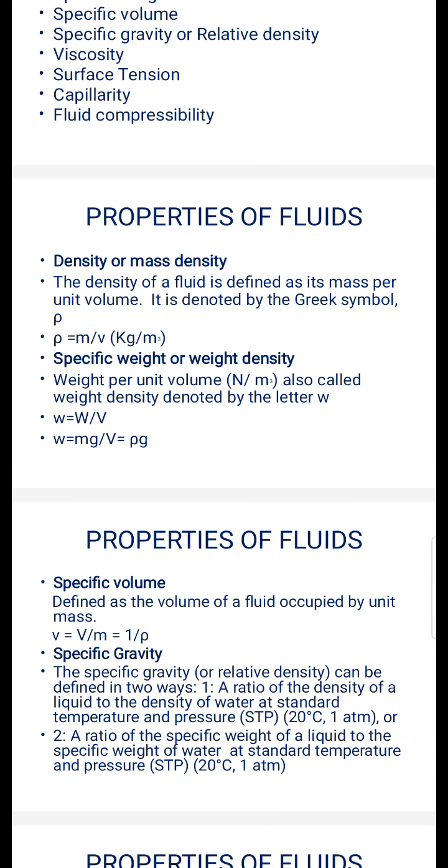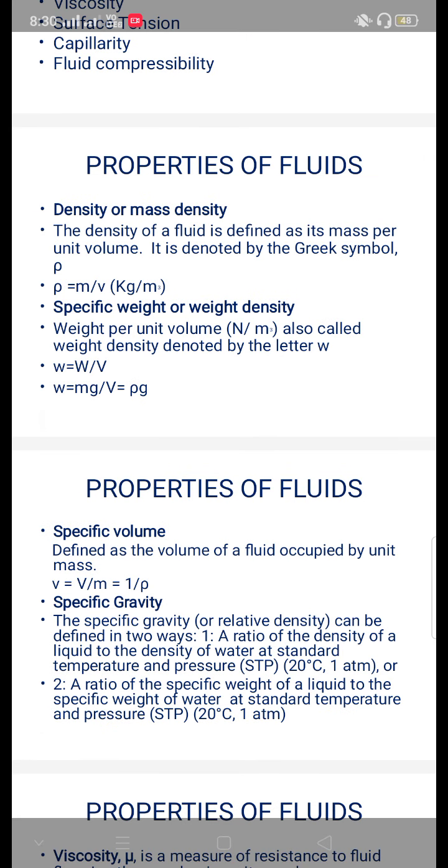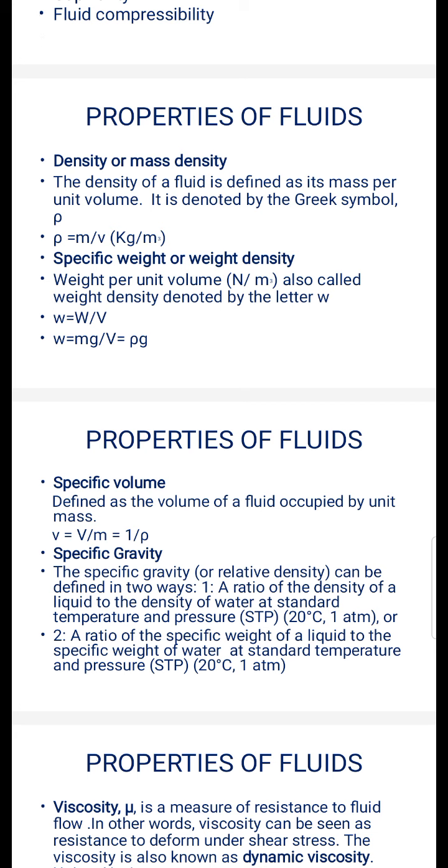So we will continue with the properties of fluids. We discussed density and specific weight. Now we'll move on to specific volume. It is defined as just the reverse of density. That means it is defined as the volume of a fluid occupied by unit mass. If you take 1 gram or 1 kilogram or 1 milligram of a substance, then how much volume it occupies, that we can term as specific volume.